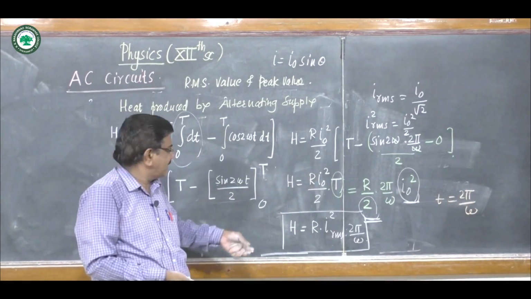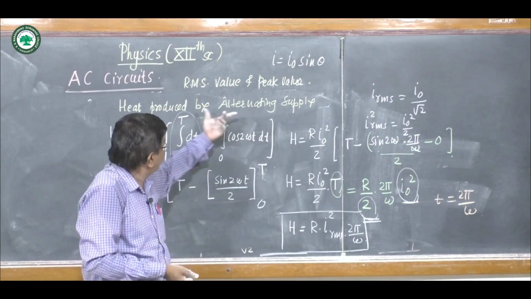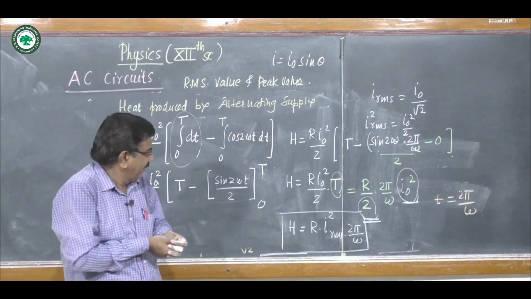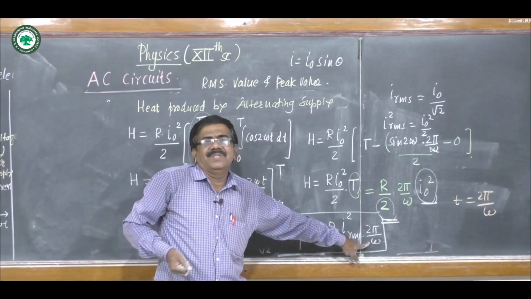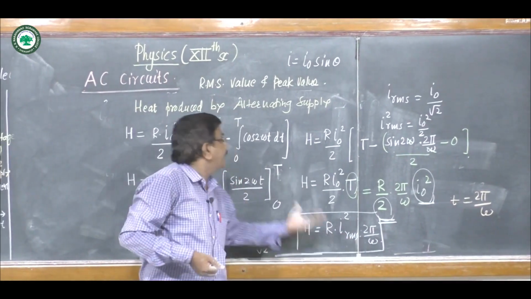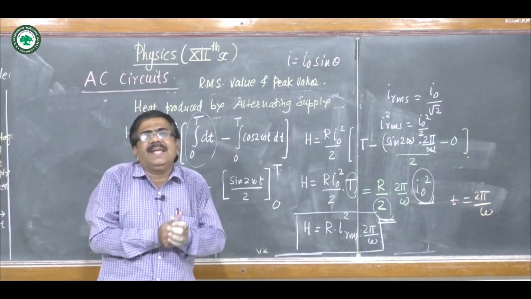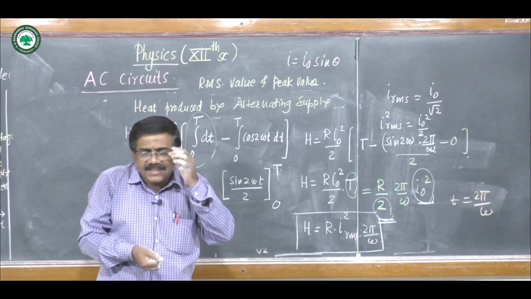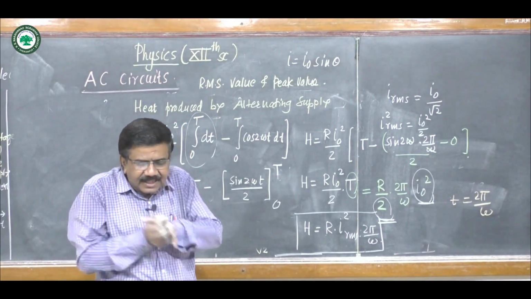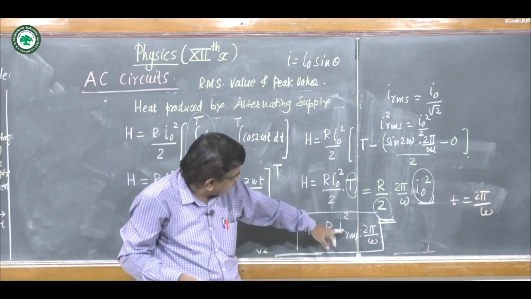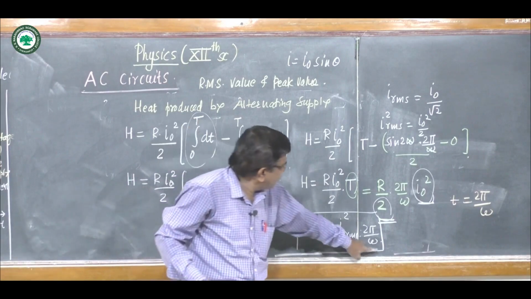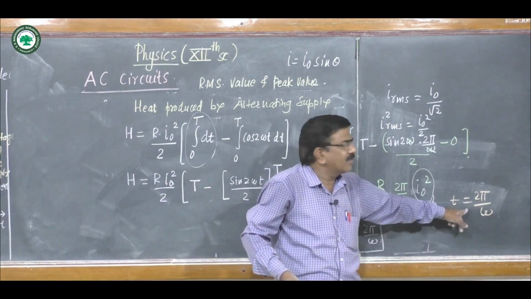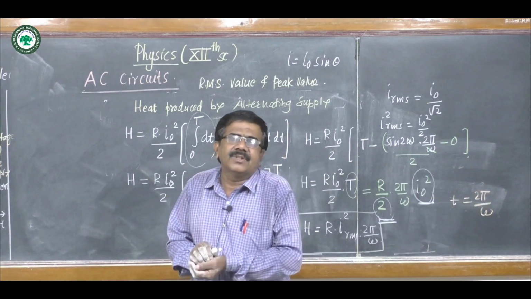This heat produced by the alternating supply is the same as the heat produced by the direct current of magnitude I RMS for the time T equal to 2 pi upon omega.